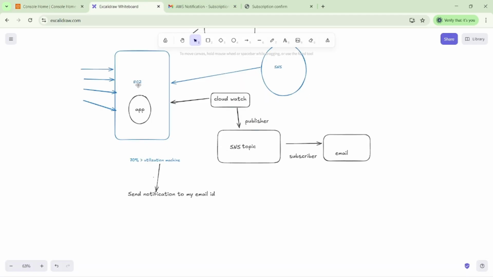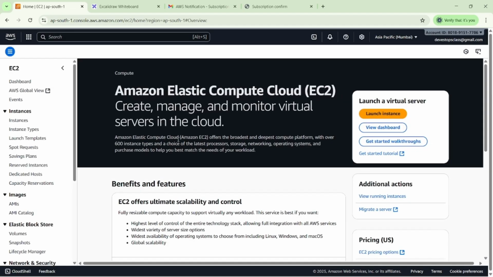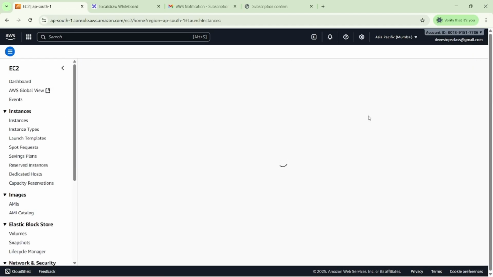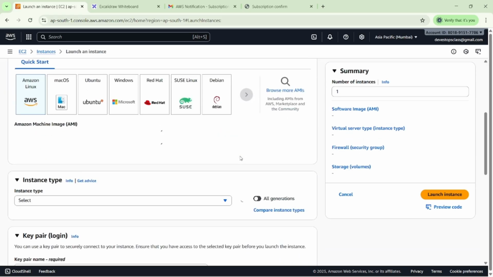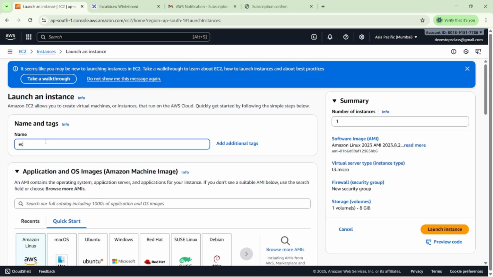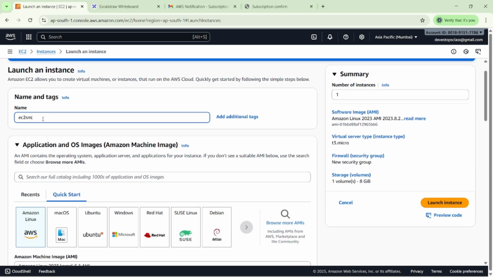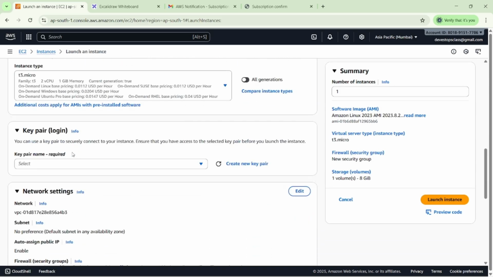Suppose I want my use case here. We want to create one EC2 instance. We already know how to create EC2 instances. You can see the EC2 instances here. Then we will create one condition. First we will create my EC2 instance, named SNS. So I'm selecting a simple notification service EC2 instance. We know how to create it here.